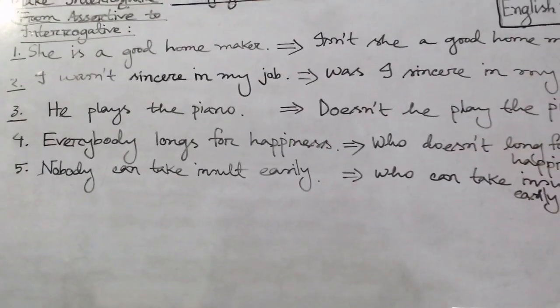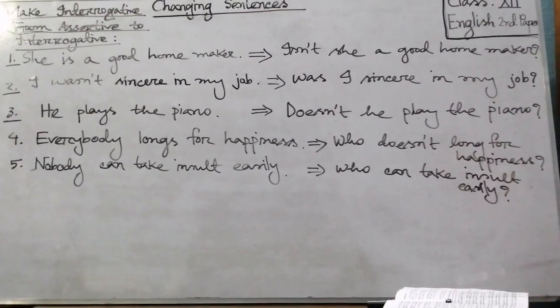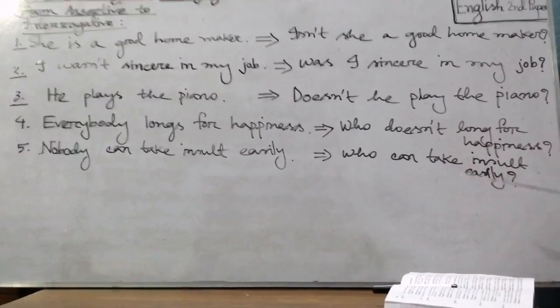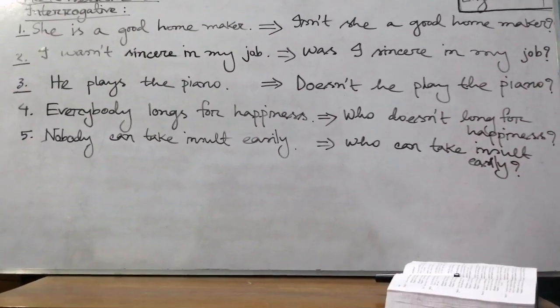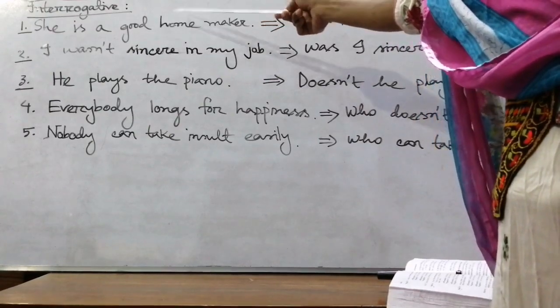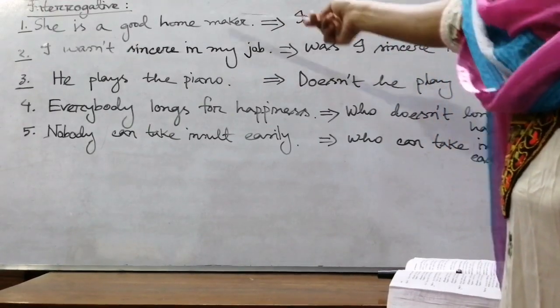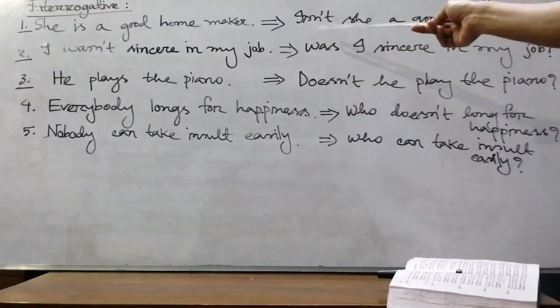So the affirmative sentence must be turned into negative interrogative. Look at the answer please.